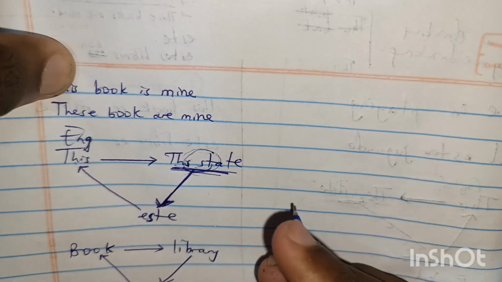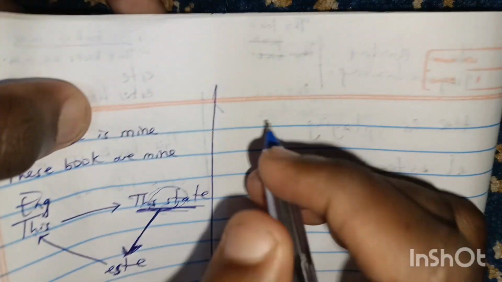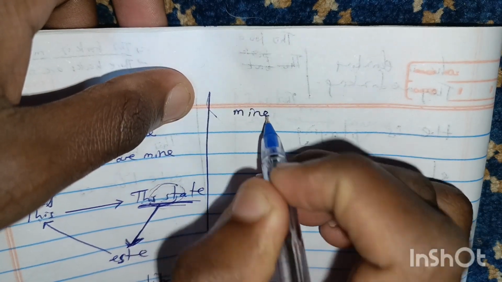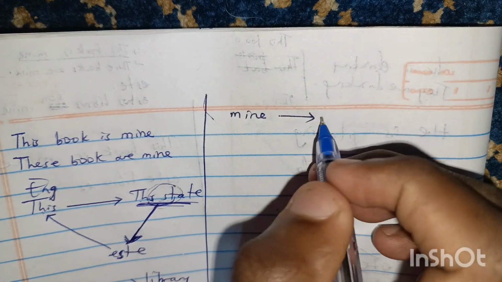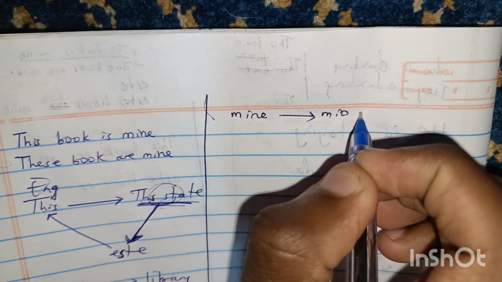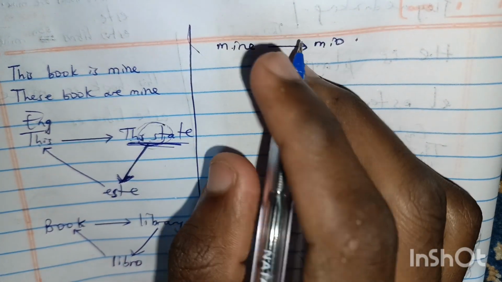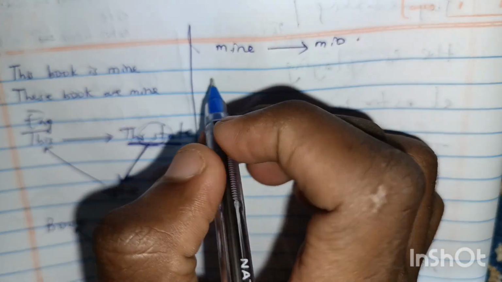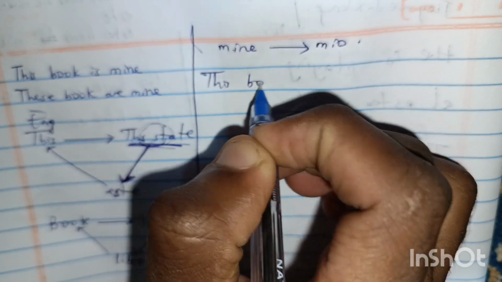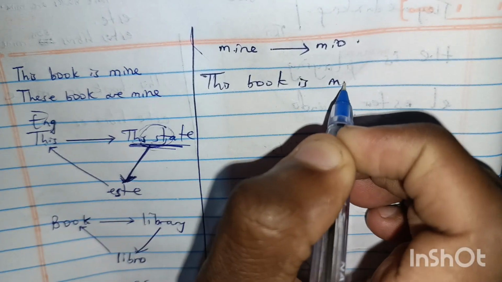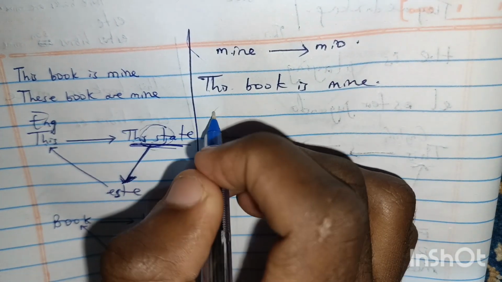You first remember the word mine in English, and after remembering it in English, it will stimulate your brain to remember the Spanish word. Mine becomes mío. Now, for example, the sentence this book is mine will become este libro es mío.